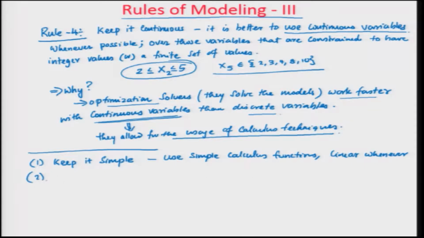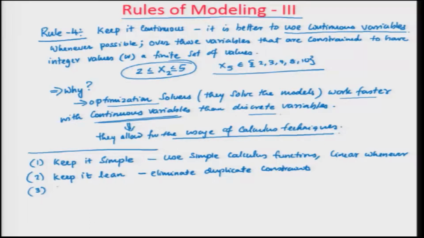Number 2 was keep it lean: eliminate duplicate constraints, meaning constraints that can be reduced.